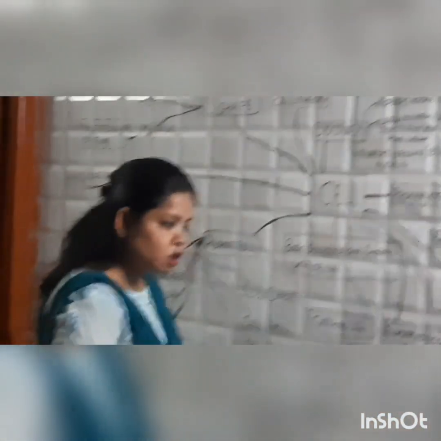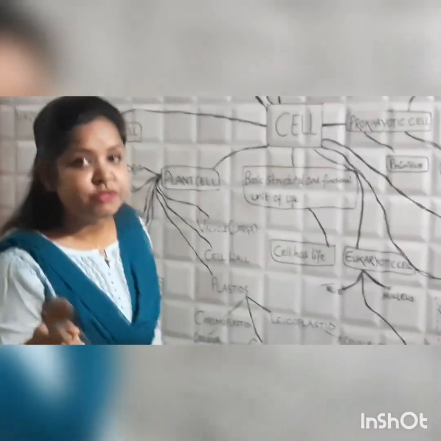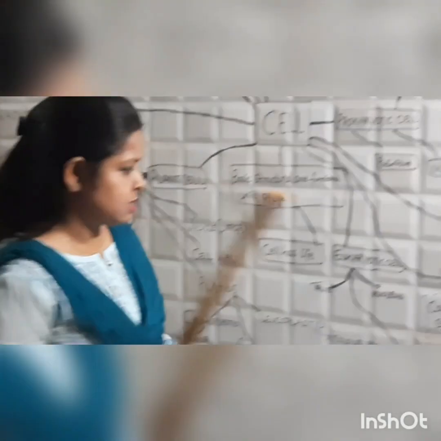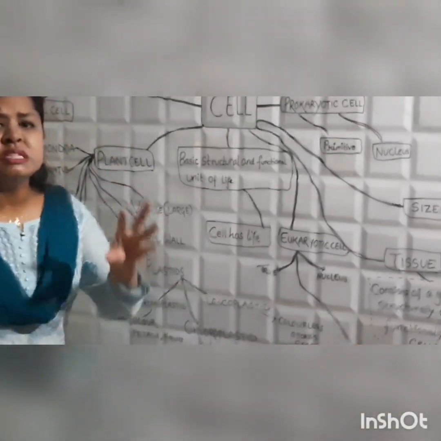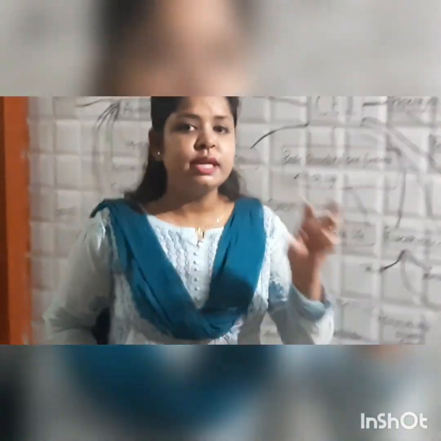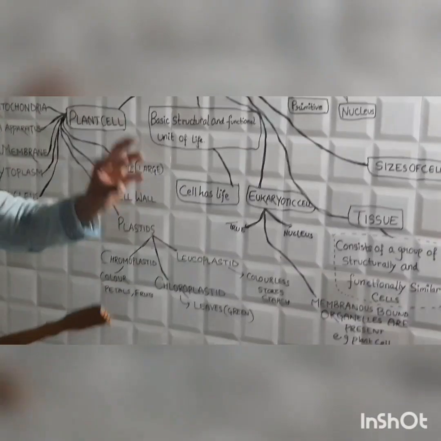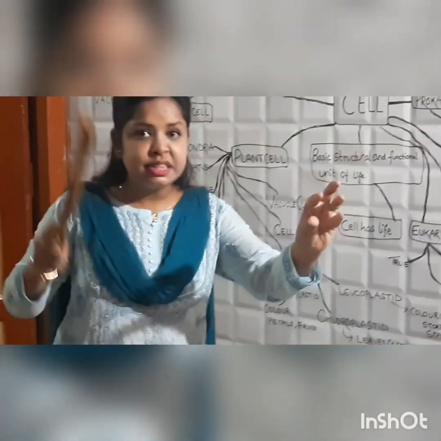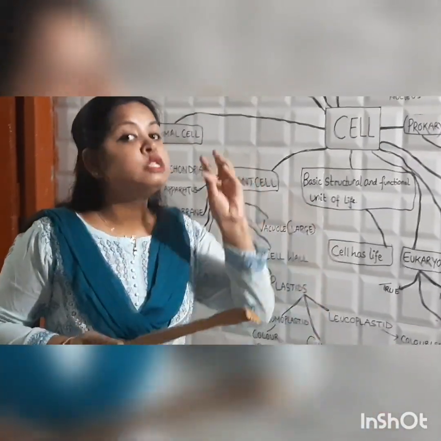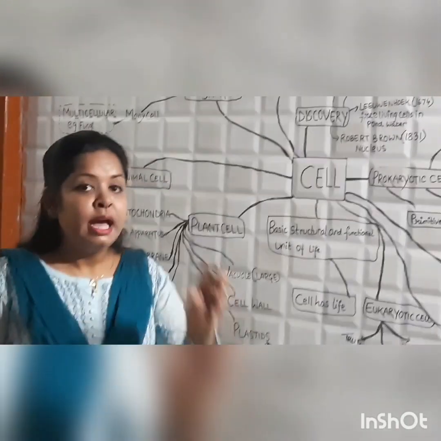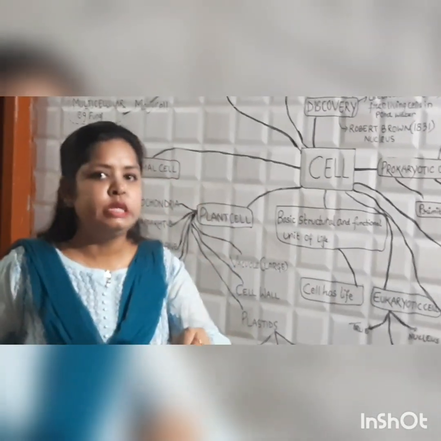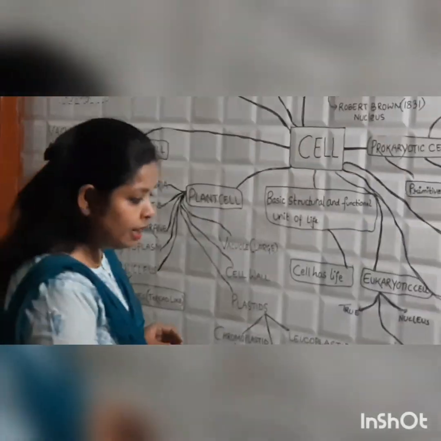Eukaryotic. "Eu" means true and "karyon" means nucleus, as I have told you all. So, true nucleus is found. In this, the nucleus is present with the nuclear membrane. That means the nuclear membrane is present and the genetic material is inside the nuclear membrane. Clear? And membrane bound organelles are present.